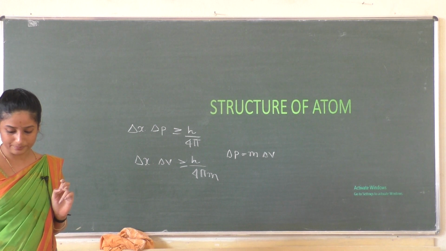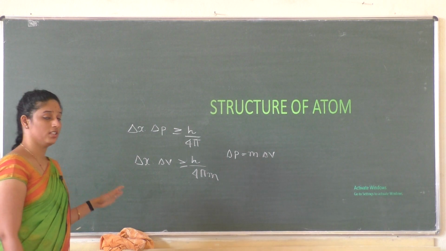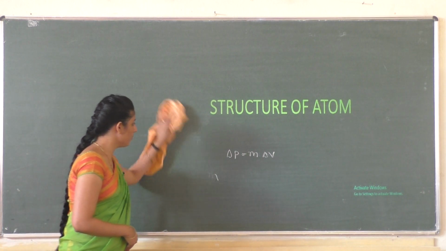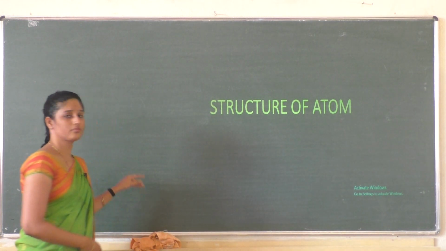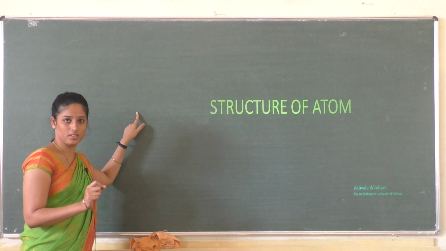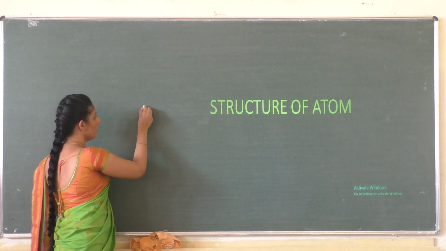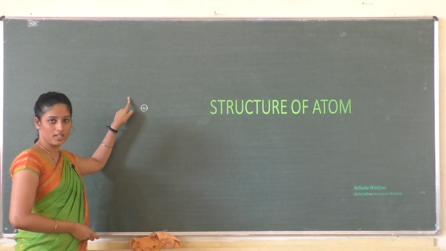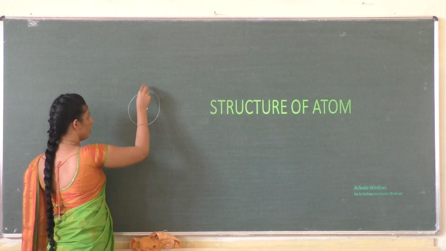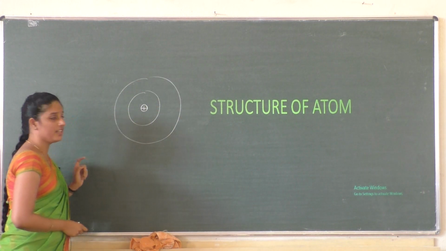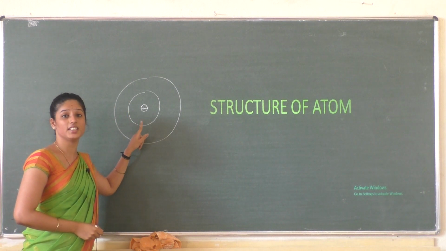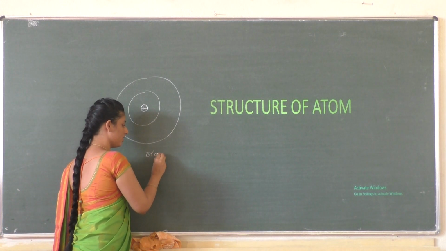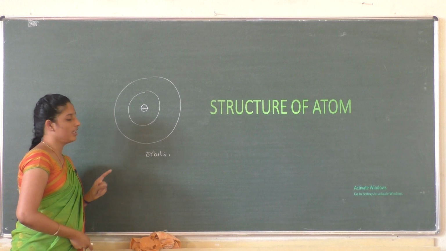So after this, next comes the Bohr model. The Bohr model is a very, very important model, where Bohr said that in an atom the electrons will revolve around a positively charged nucleus in a circular path, right? According to Bohr, the electrons revolve around the nucleus in a definite circular path of definite radius and energy, and those circular paths are called orbits, or we also call them shells, right?